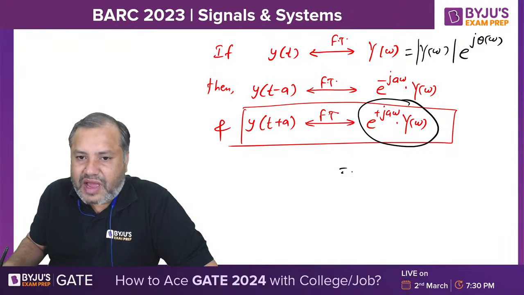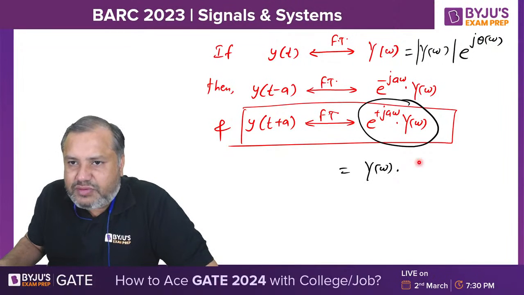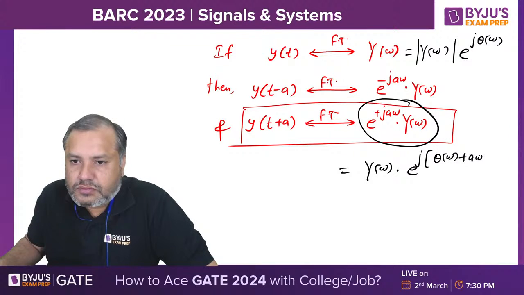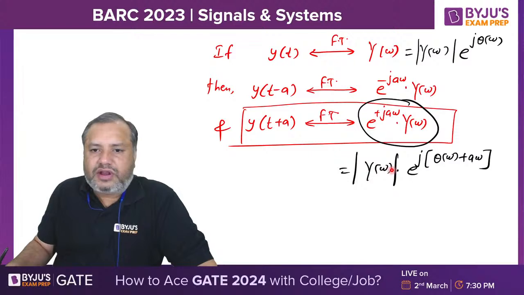For this, the magnitude part is the same, but a omega will be added to the original phase. Are you comfortable?